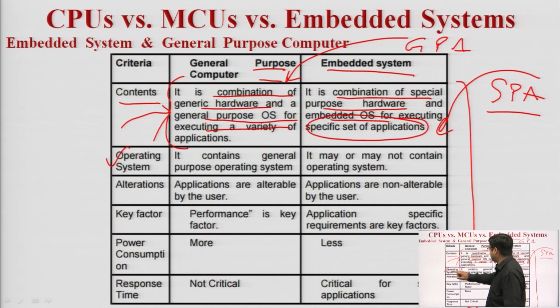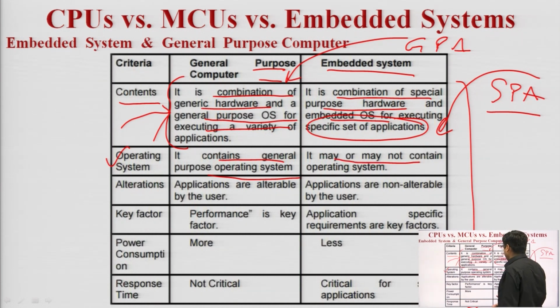Next one is the operating system. A general purpose computer contains a general purpose operating system. But in case of an embedded system, it may or may not contain an operating system. Without an operating system, some applications may run. Next, alterations: applications are alterable by the user. It provides versatility to the system. So basically, it is used for general purpose applications.